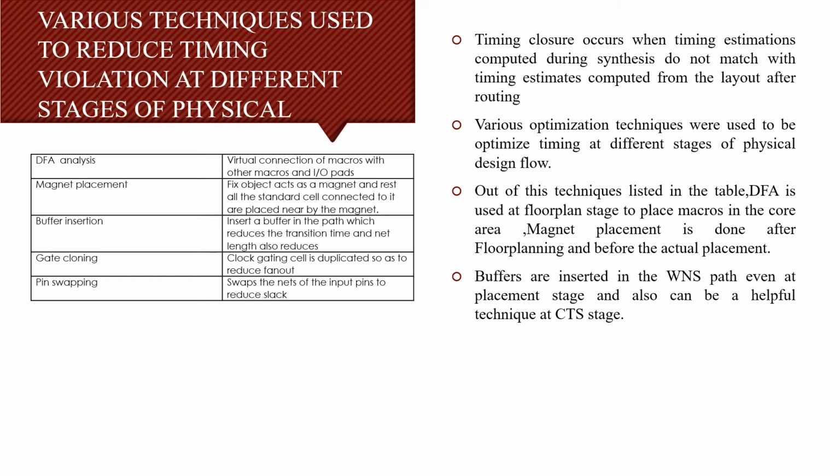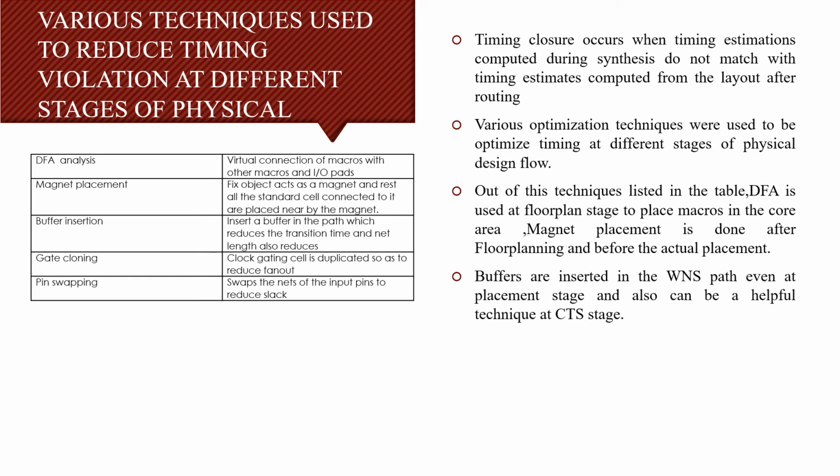We used magnet placement before placement and after floor planning stage. Here we try to fix an object, most probably a macro, and all the cells talking to that macro are placed nearby that macro so as we can try to reduce the net length, so as delays can be reduced.